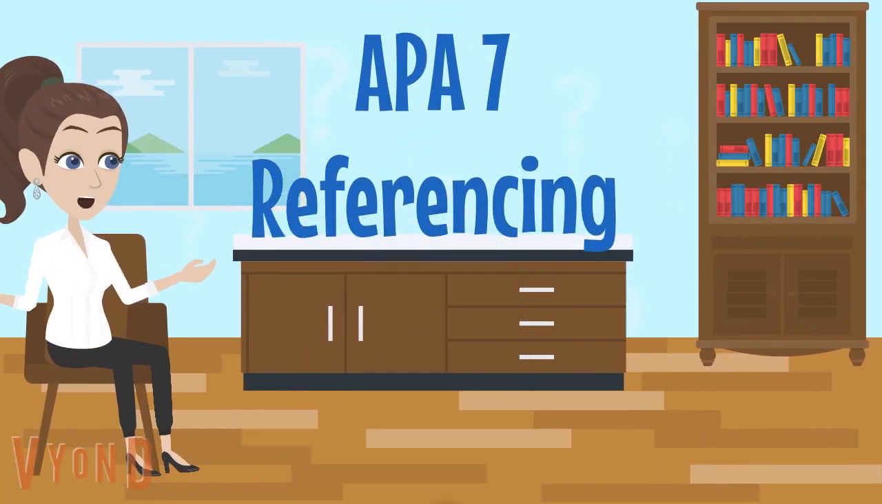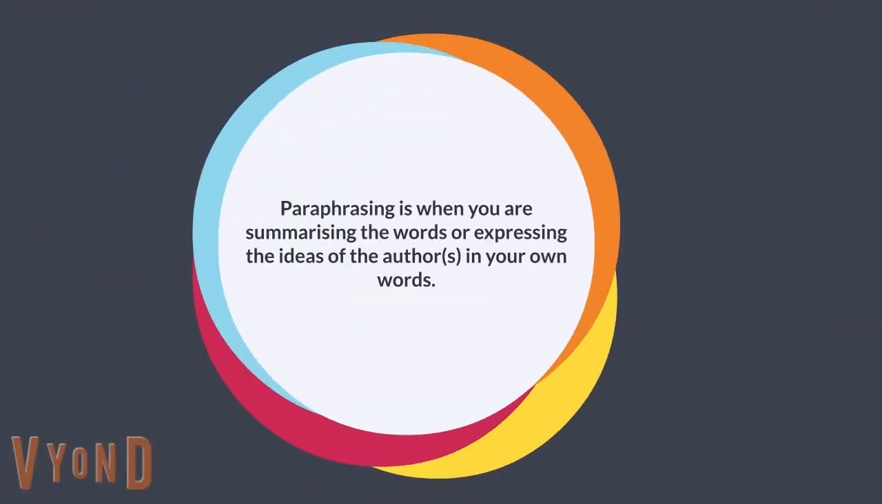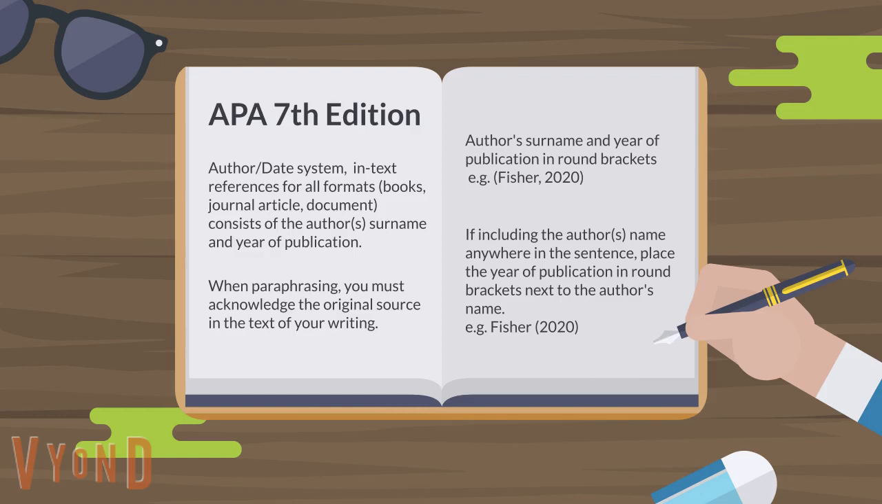APA 7th is the referencing style used for this course. It is an author date system, so your in-text references for all formats consist of the author's surname and year of publication. Paraphrasing is when you are summarizing the words or expressing the ideas of the authors in your own words. When paraphrasing, you must acknowledge the original source in the text of your writing, include the author's surname and year of publication in round brackets, or if including the author's name anywhere in the sentence, place the year of publication in round brackets next to the author's name.